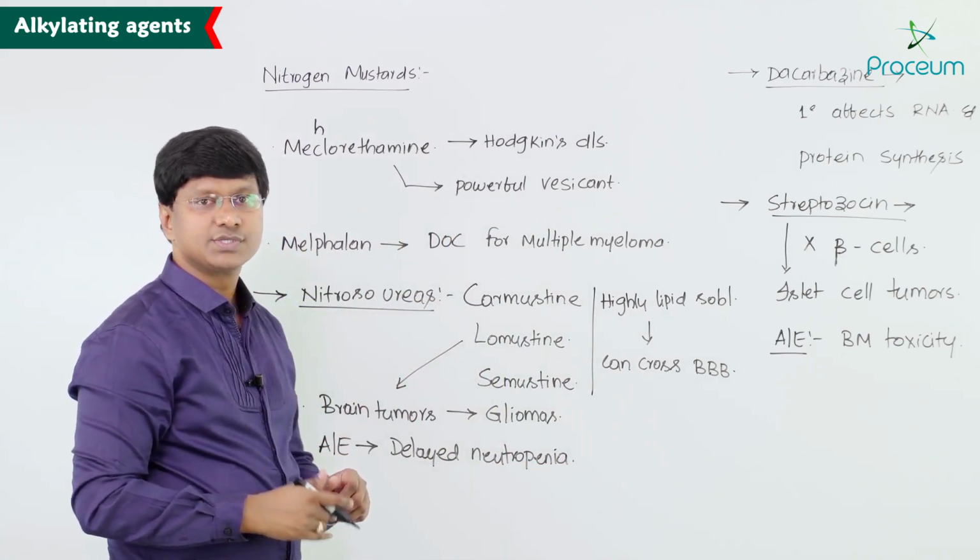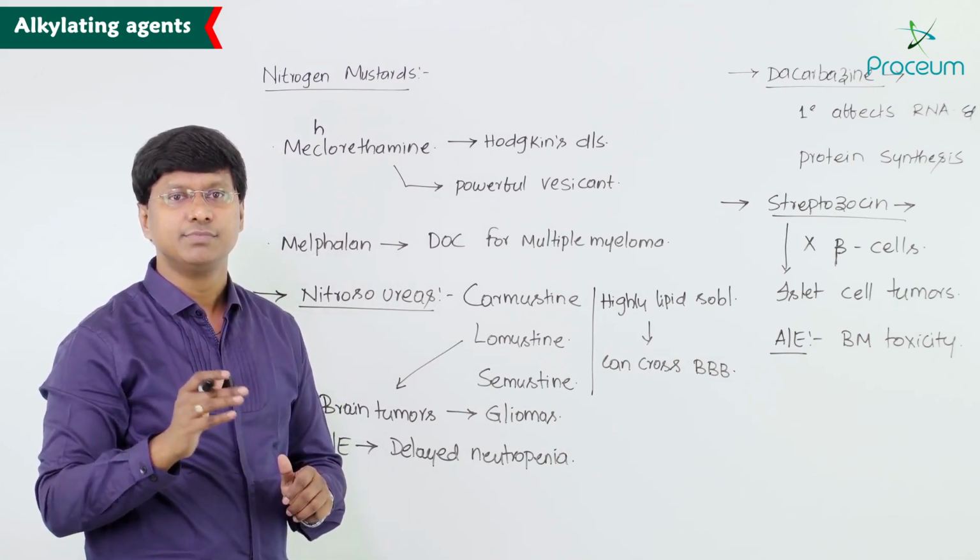Now, apart from these drugs, you have some other alkylating agents like busulfan.